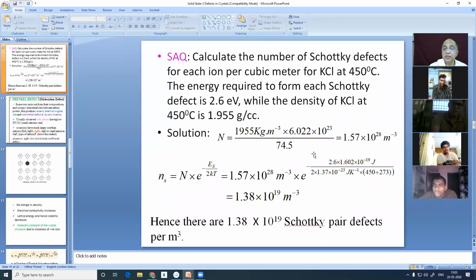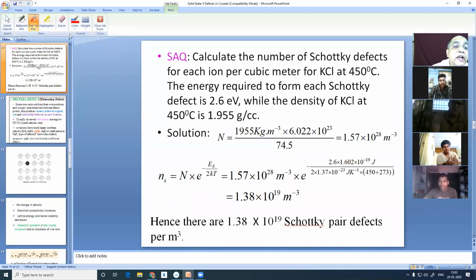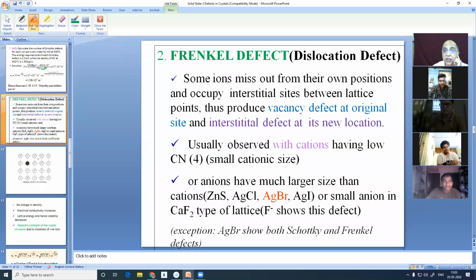I cannot discard this. At least this is wrong. Others who had not written, only understood, no worries at all. You write at your home. Right? Then we go for Frenkel defect.